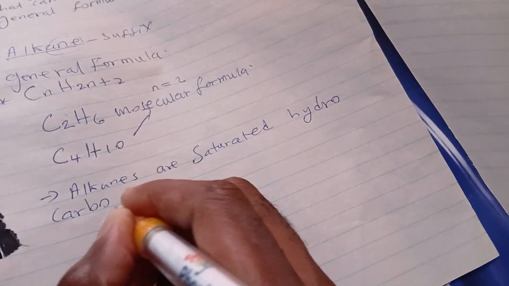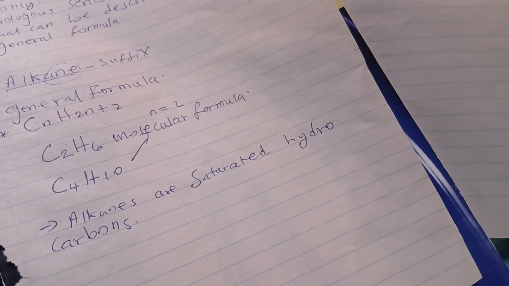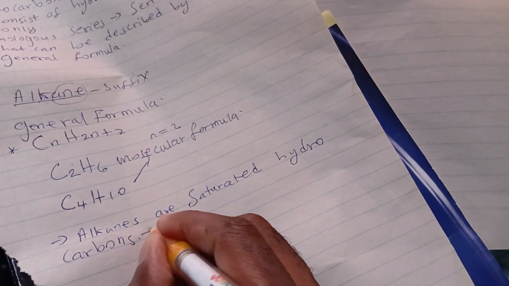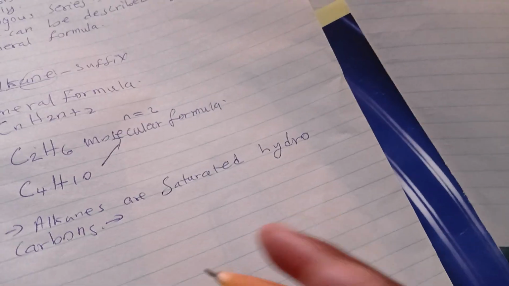We say alkanes are what? Saturated hydrocarbons. Why do we say alkanes are saturated hydrocarbons?